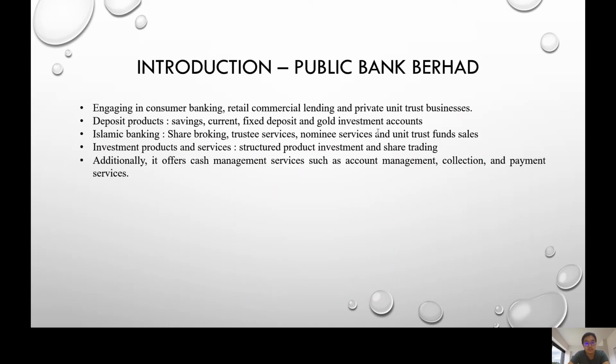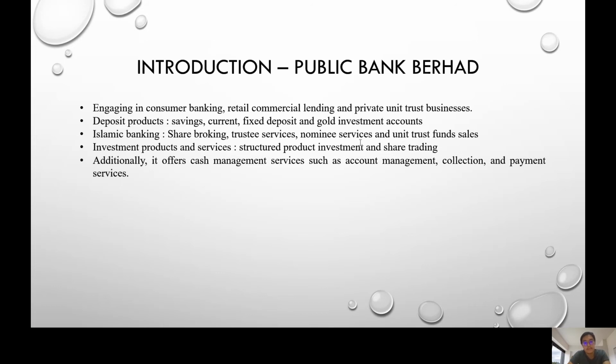Next, introduction for Public Bank BERHAD. Public Bank BERHAD is a bank that engages in consumer banking, retail commercial lending, and private unit trust businesses. It also provides deposit products such as saving deposit, current deposit, fixed deposit, and gold investment accounts. Furthermore, Public Bank provides Islamic banking such as share broking, trustee services, nominee services, and unit trust fund sales.